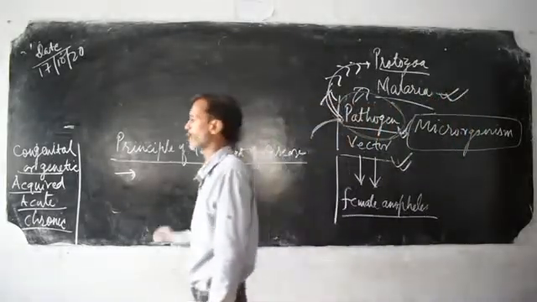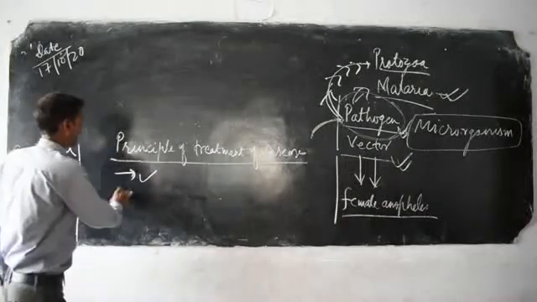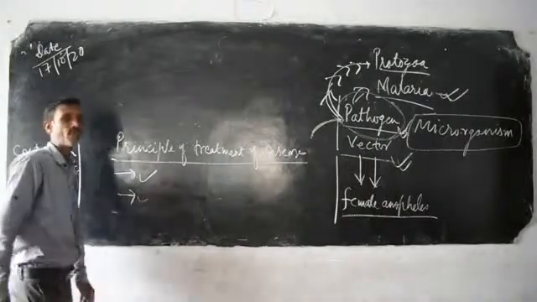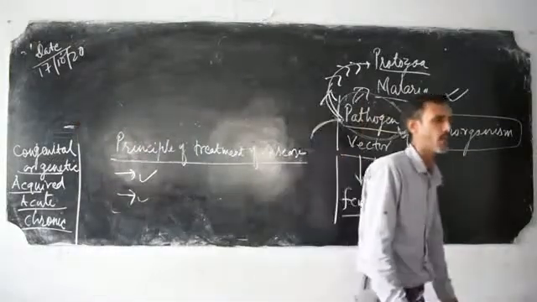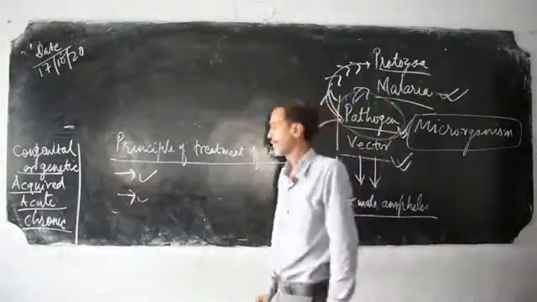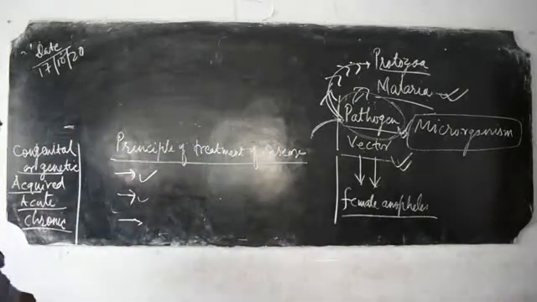Another is to decrease the number of infectious agents, or to completely destroy the infectious agents. These are three different principles of treatment of diseases.